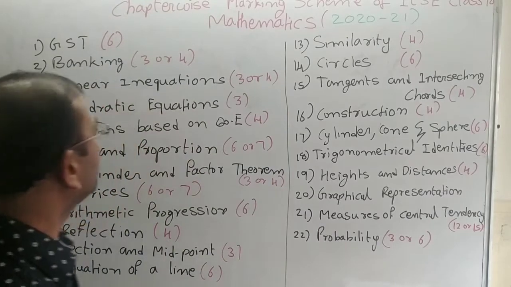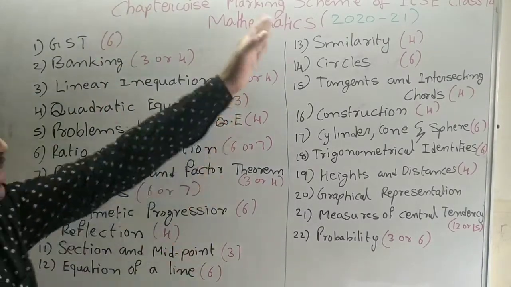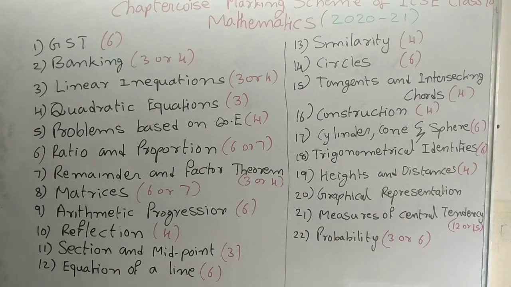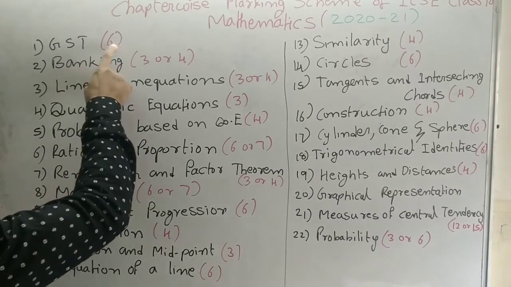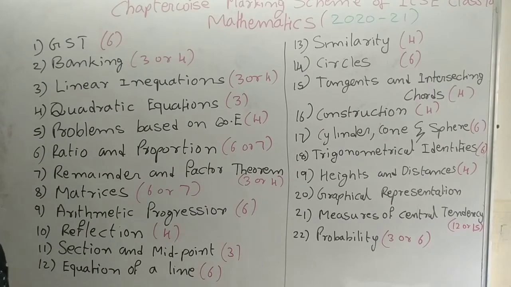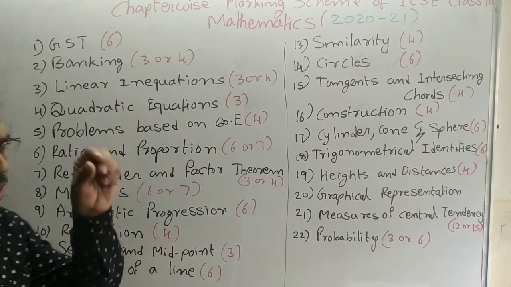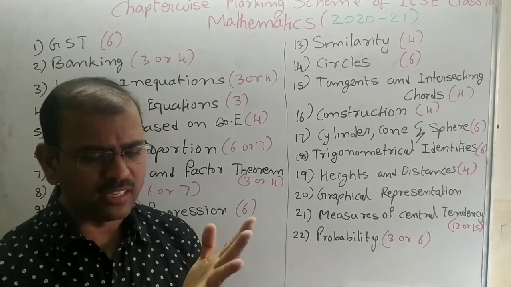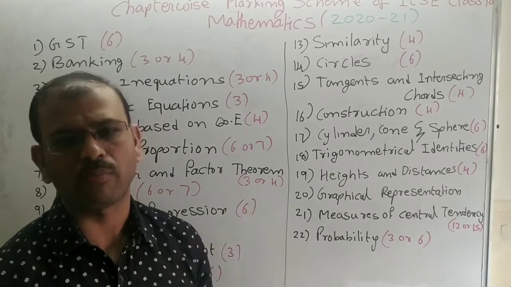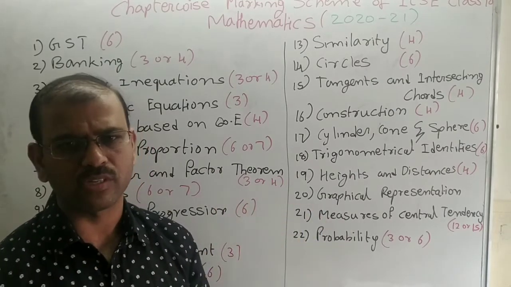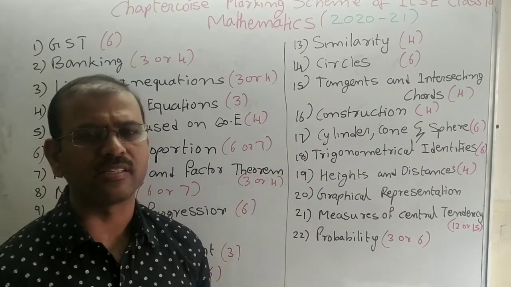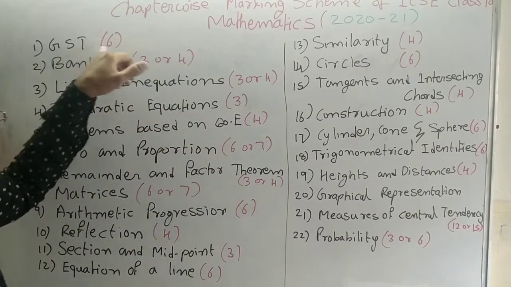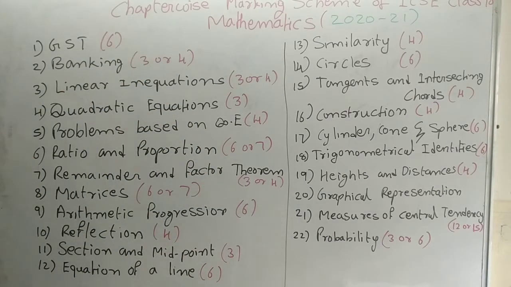Now if you look at it here, the chapter wise I have written as a marking scheme. Now look at the first chapter is the GST. GST, 6 marks. GST, they will ask 6 marks. In your paper, only 2 questions will be there. One is the 3 marks, other one is the 4 marks. So only the 2 types of the questions will be appeared. Very rare cases, 5 marks questions will be appeared. So that means GST 6 marks means 2 questions will be asked.